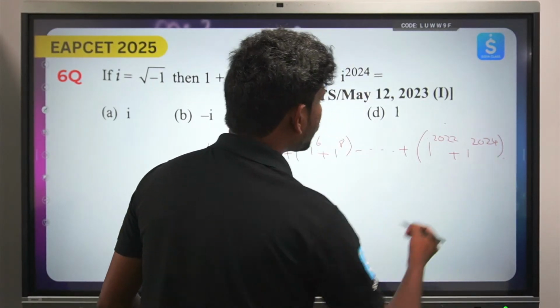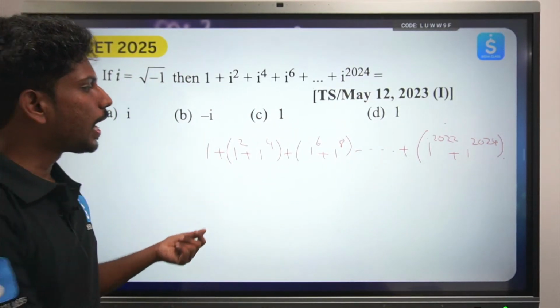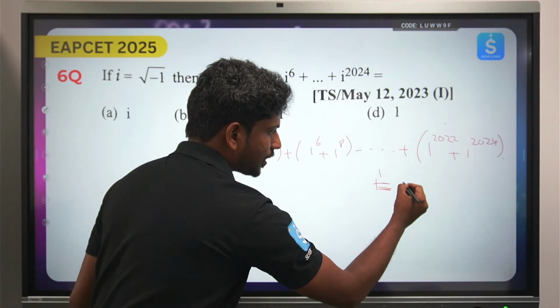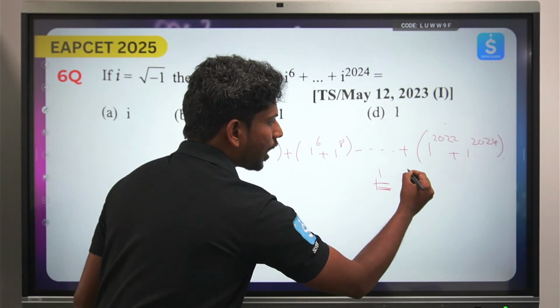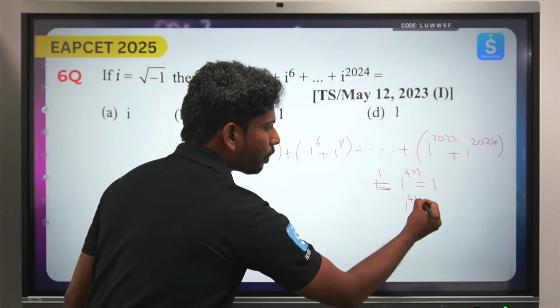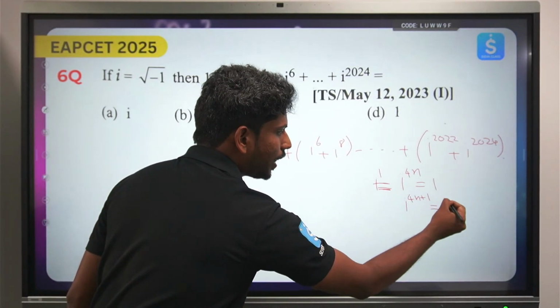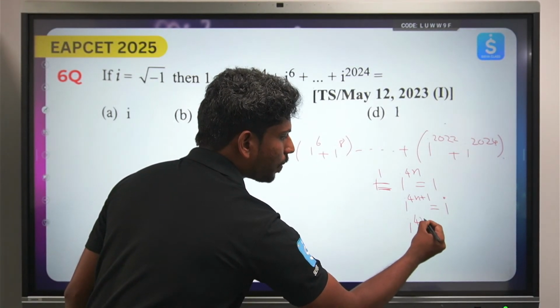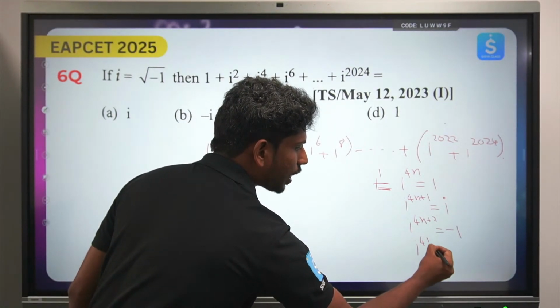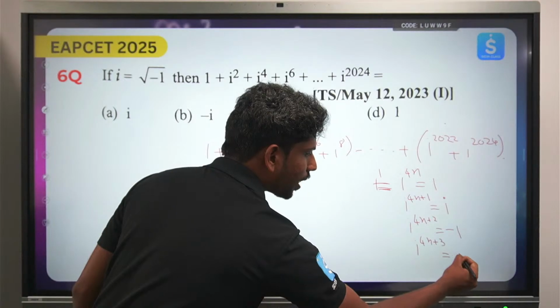Now, according to what I said earlier, let's try to make it much simpler. I to the power 4n is nothing but 1. I to the power 4n plus 1 is equal to I, I to the power 4n plus 2 is equal to minus 1, I to the power 4n plus 3 is equal to minus I.